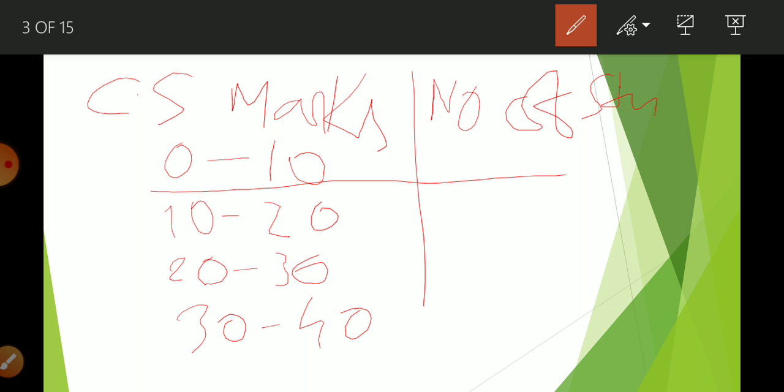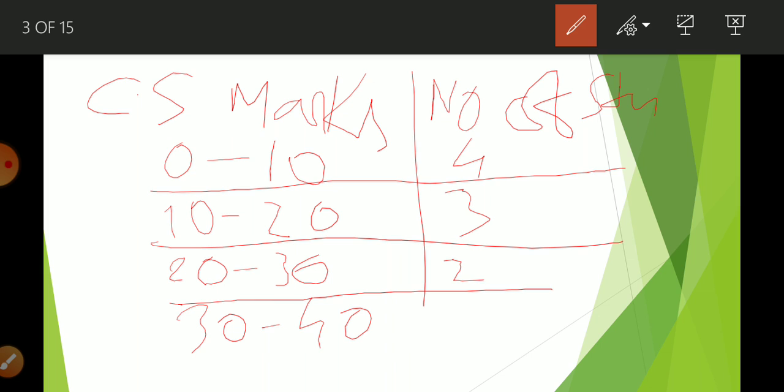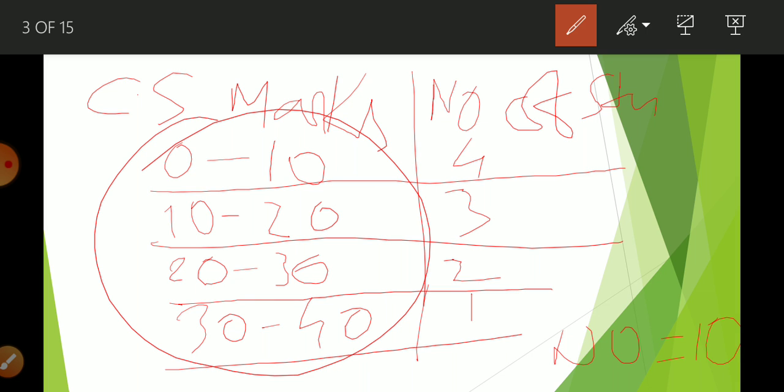So how many are able to get between 0 to 10? 4 students. 10 to 20, 3 students, 20 to 30, 2 students, and 30 to 40, 1 student. In this way the total number of students is 10. So this is the example of continuous series where we find class intervals. That series is known as a continuous series.